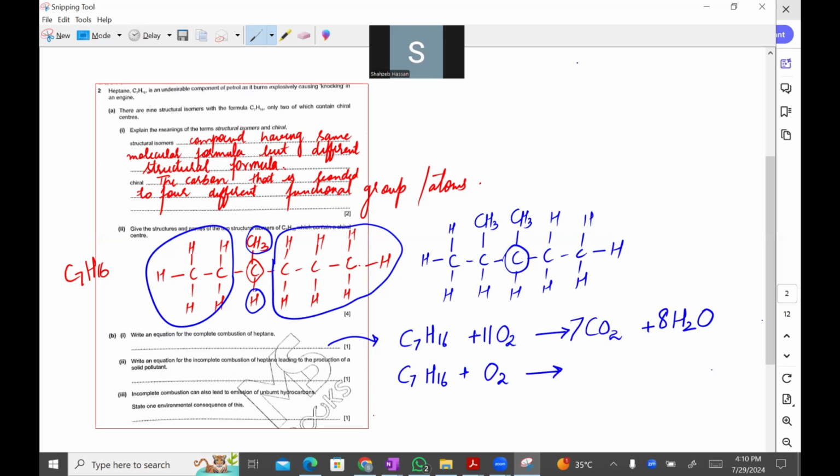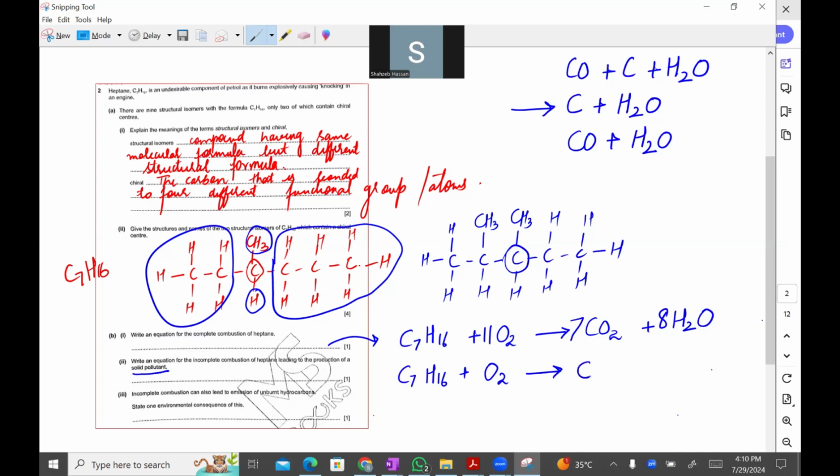Either it is going to produce carbon monoxide plus carbon plus water, or carbon plus water, or only carbon monoxide plus water. But in the question, they have told us how the solid pollutant would be produced. So in that condition, we are going to use this equation.